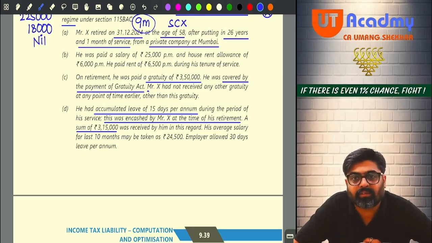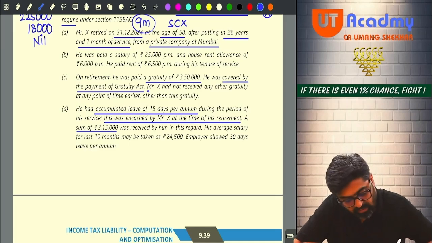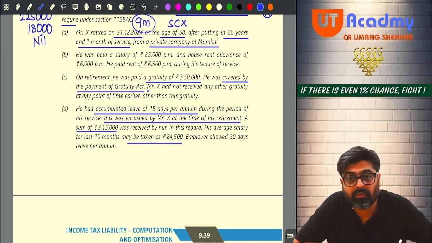B, maximum 25 lakhs. Do you remember? Leave salary exemption is 25 lakhs, no? Maximum. So 25 lakhs. So either the actual amount 3 lakh 15 or 25 lakhs, or C will be 10 months salary. And average salary for this purpose may be taken as 24,500.